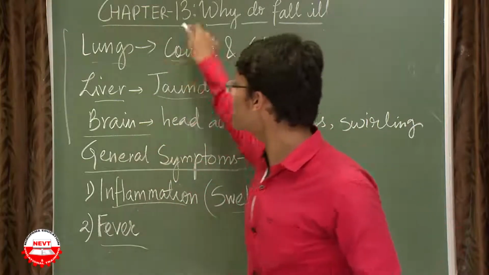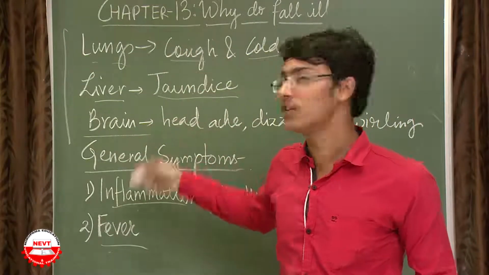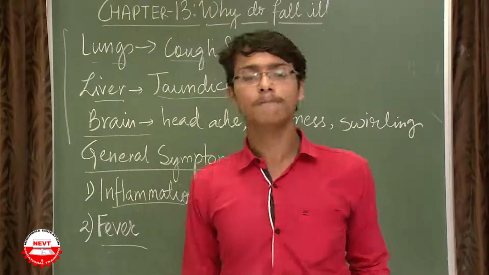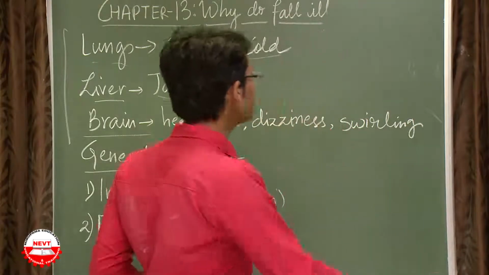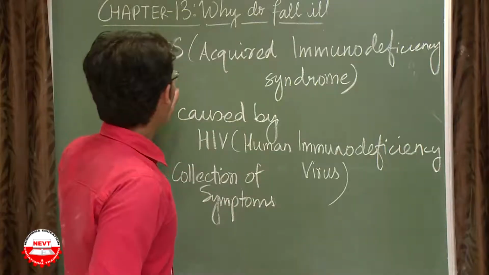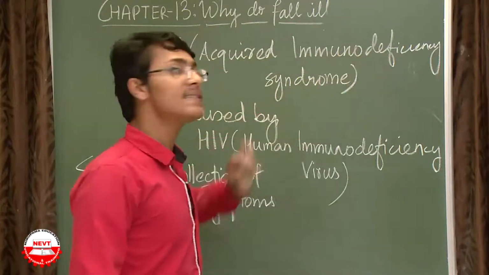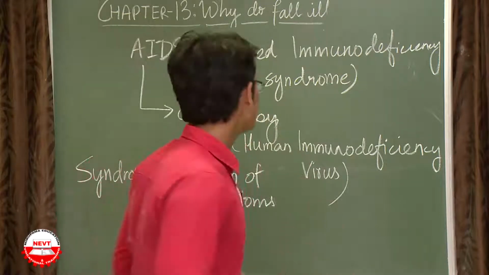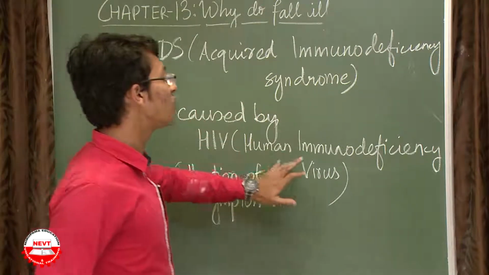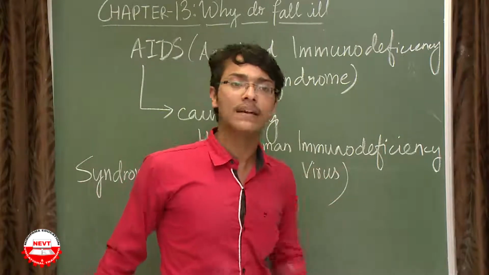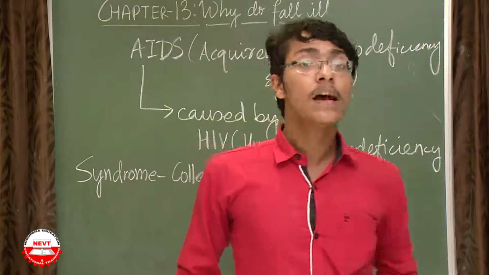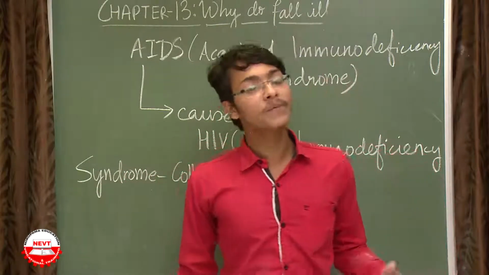Apart from the symptoms which are specific to the tissues and organs, there are some common symptoms. Now there is a disease we have discussed, that is AIDS. I told you about this disease, AIDS, acquired immunodeficiency syndrome. This disease is caused by the virus called human immunodeficiency virus. That is, it is an infectious disease. Now I have already discussed how it spreads.